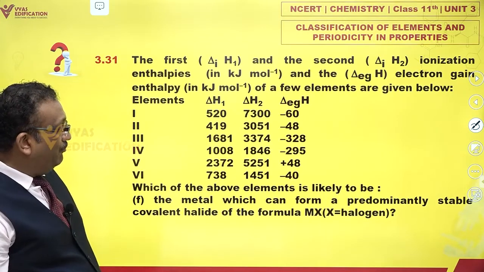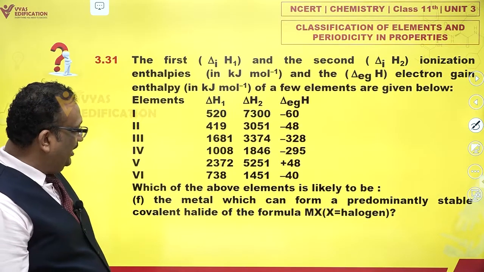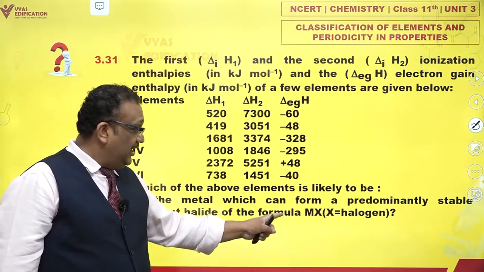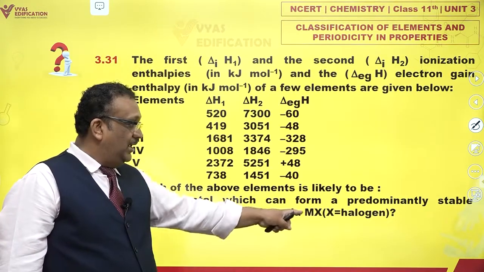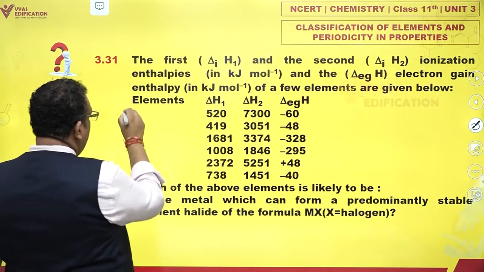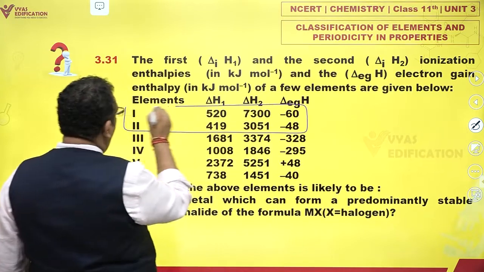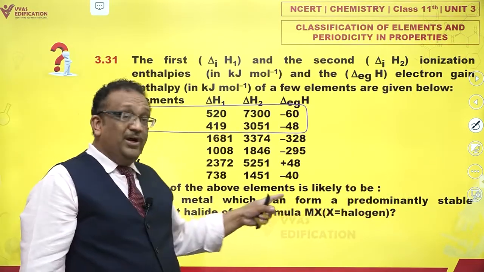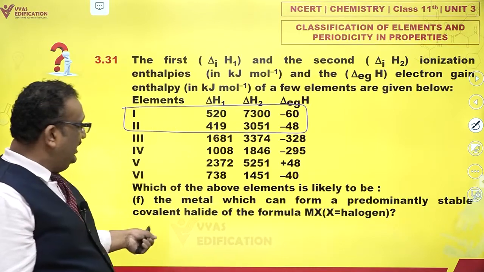The metal which can form a predominantly stable covalent halide of the formula MX. If the metal has to form a covalent halide of formula MX, first of all it must have valency 1. If it has valency 1, it has to be either 1 or 2. And it can form a predominantly stable covalent halide.